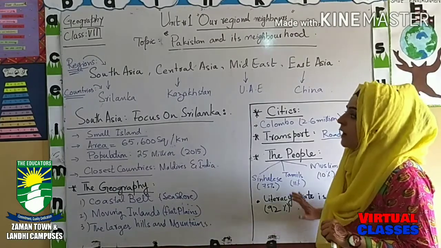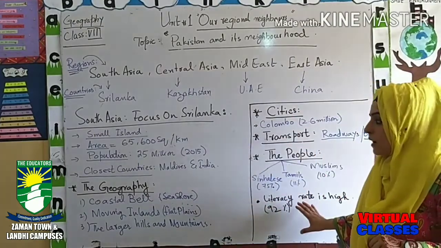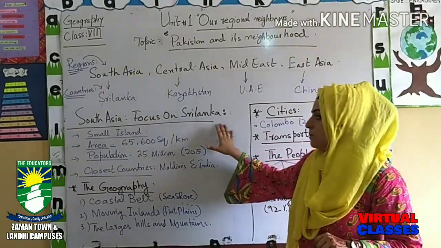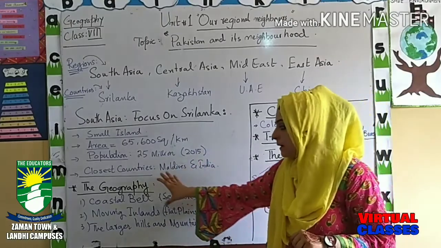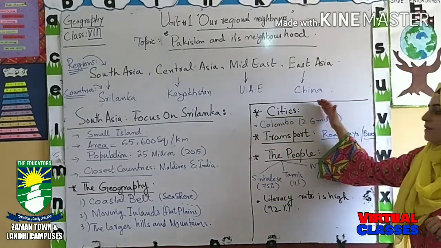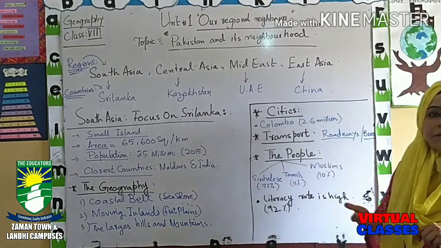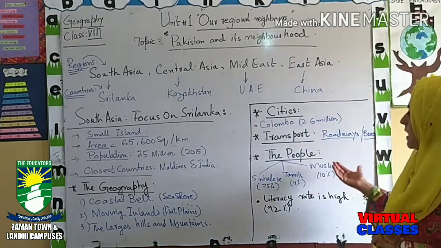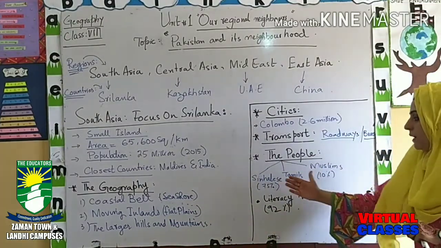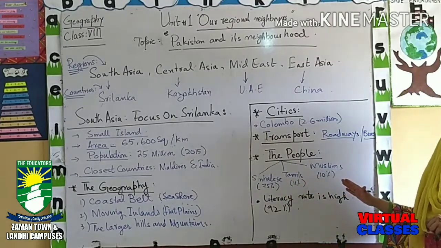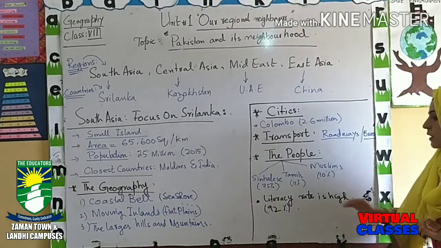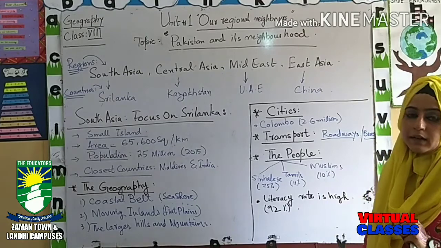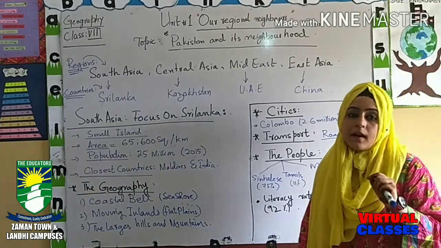So till here, I hope you have cleared all the things we have learned: the regions, countries, South Asia, and the main features of Sri Lanka. Secondly, the geography; the largest city, Colombo; the mode of transportation, mainly buses or roadways for the trading system, for transporting goods and people. The people have three different kinds, Sinhalese, Tamils and Muslims, belonging to three different religions. And the literacy rate is very high, 92%, which means they are well developed in their IT industry.